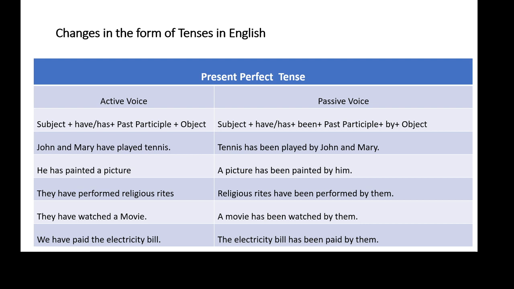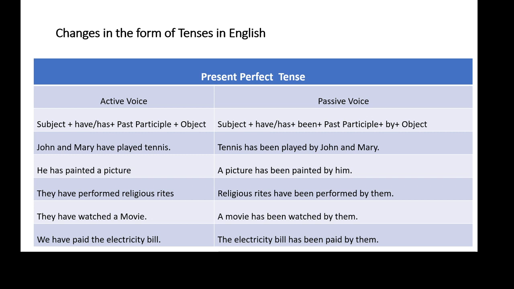So in this sentence, we is the subject, have paid is the verb, and the electricity bill is the object. The same pattern is to be followed, that is subject plus to have plus been plus past participle of the main verb plus by plus object. So here in this sentence we have an object, that is the electricity bill.